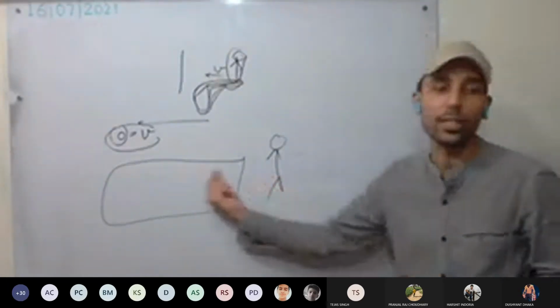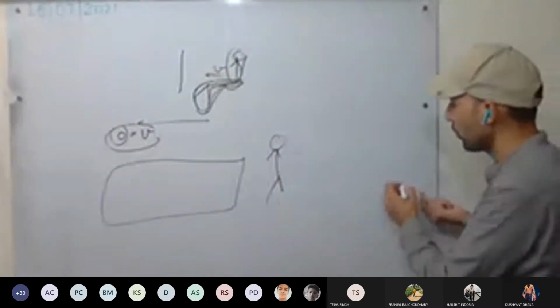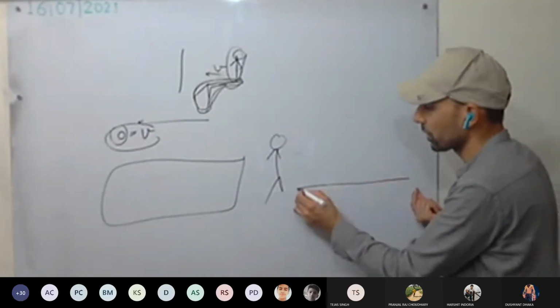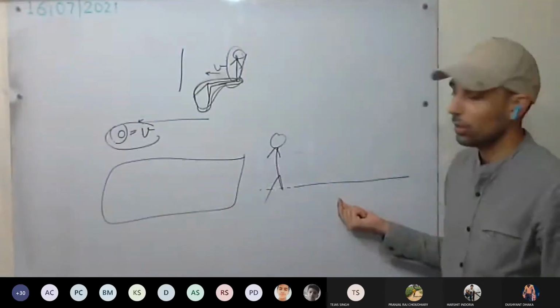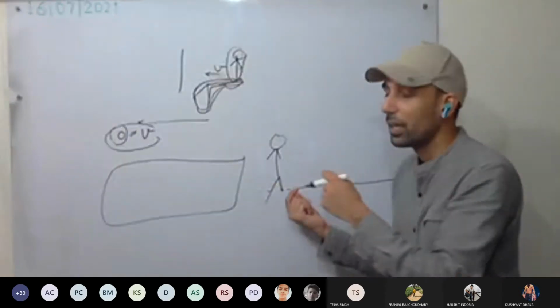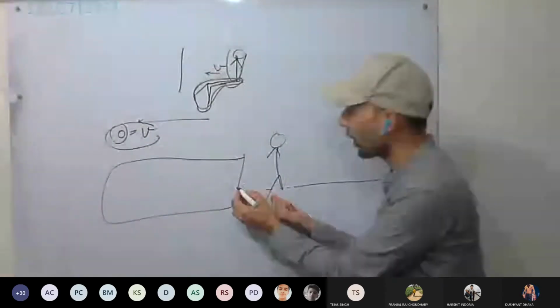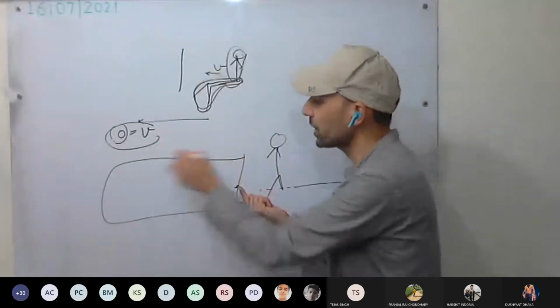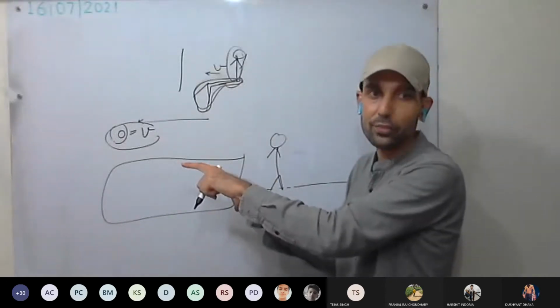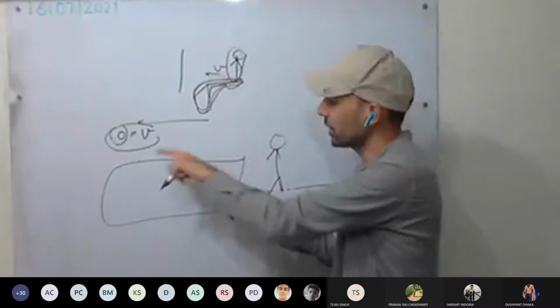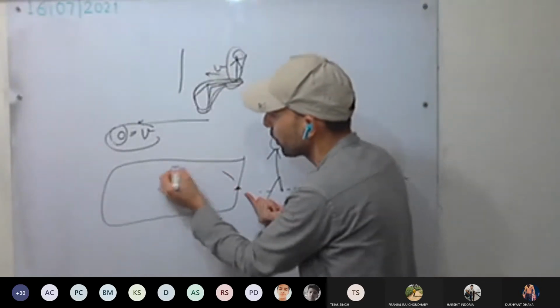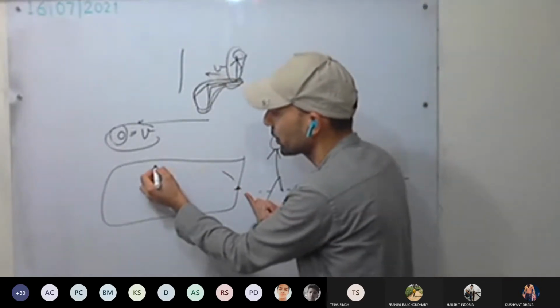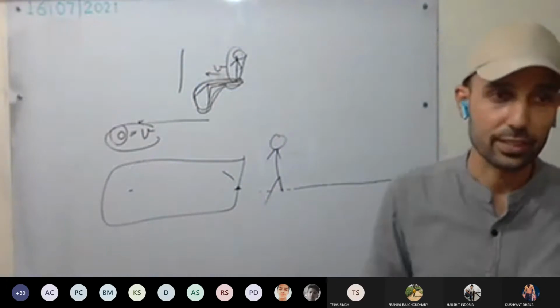But what does this person do for taking the long jump? First, he will run a lot, and then will take the jump. First, run a lot. That is inertia of motion. So while jumping, as he leaves the ground, what happens? This body wants to continue in the same motion. It will oppose the change. Therefore, it moves in the air and covers more distance.